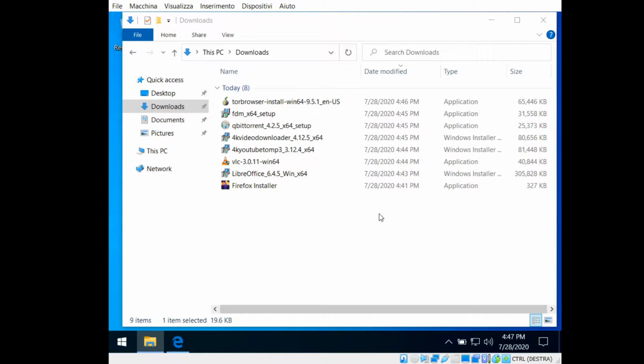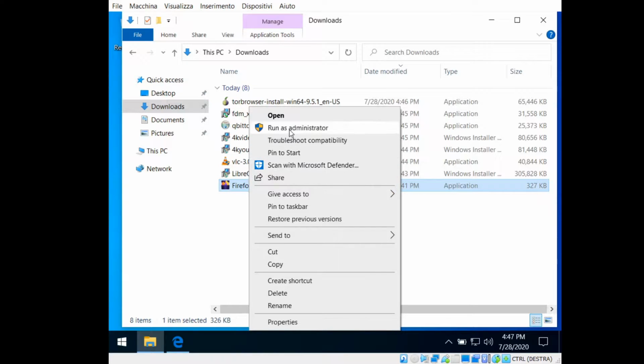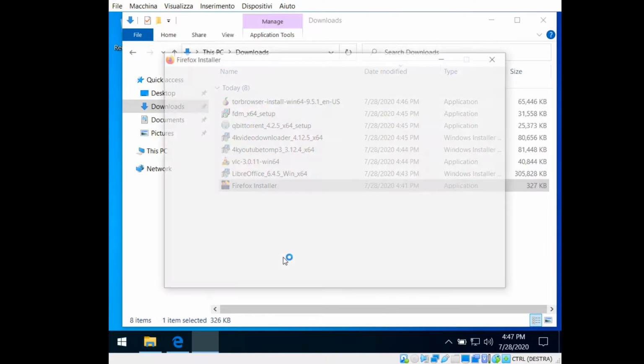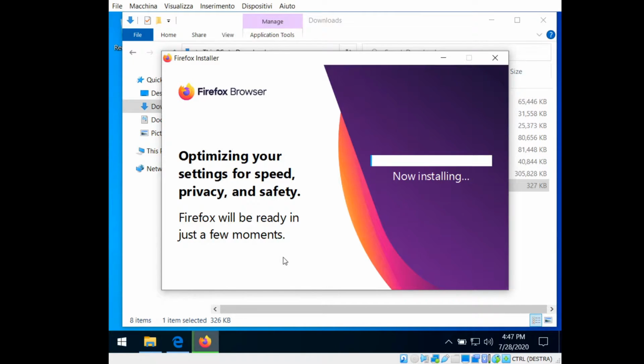After you install Windows 10 for the first time, it will be a little empty, so you will need to install some software that you will use. Firefox is a pretty good web browser that cares for your privacy. Of course, it is better than Google Chrome because Google is an evil privacy company.